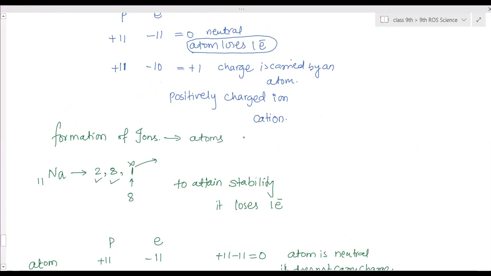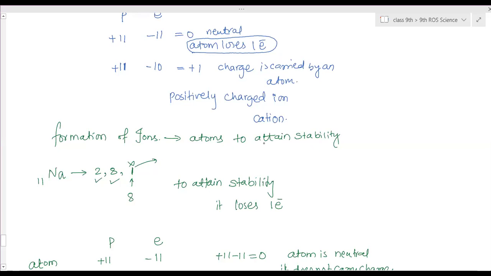Should we draw all that, ma'am? Yes, you have to. Ma'am, the top part, like you had written something on top, should we write all that? Right now, only formation of ions.